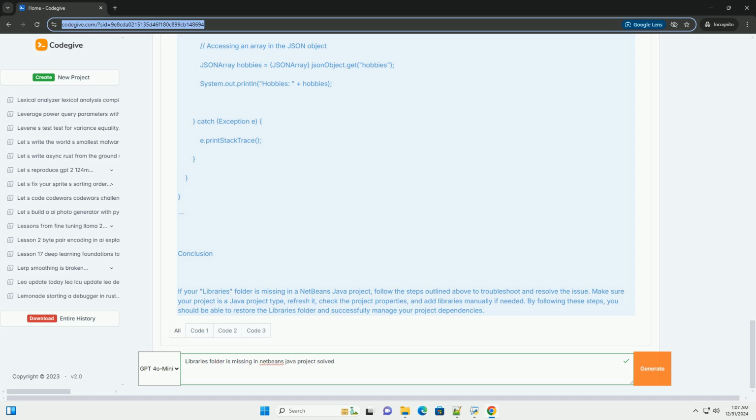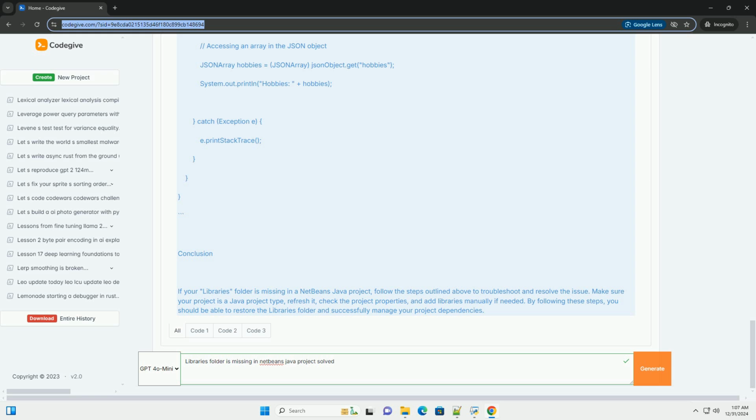Step 3. Check project properties. 1. Open project properties. Right-click on your project and select Properties. 2. Check libraries. In the Properties window, look for a category called Libraries. If it's missing, it indicates that the project may not be recognized as a Java project.